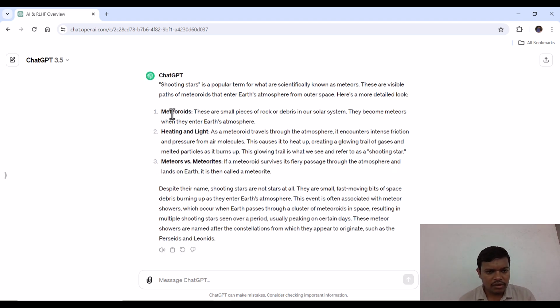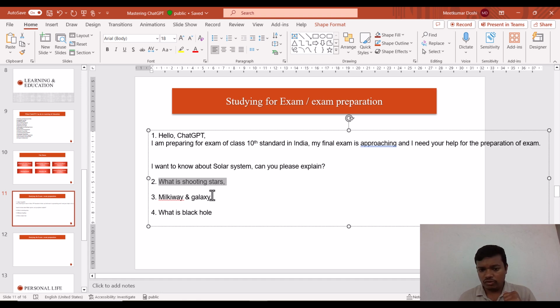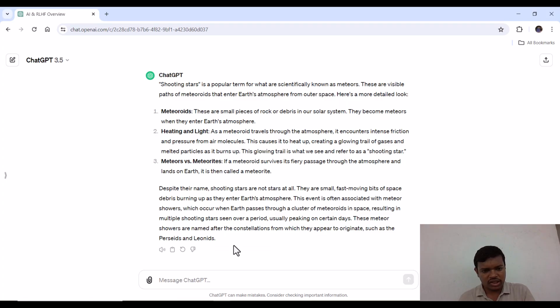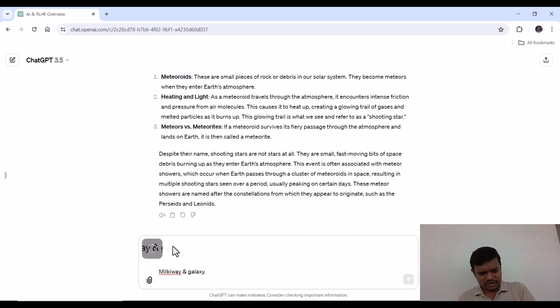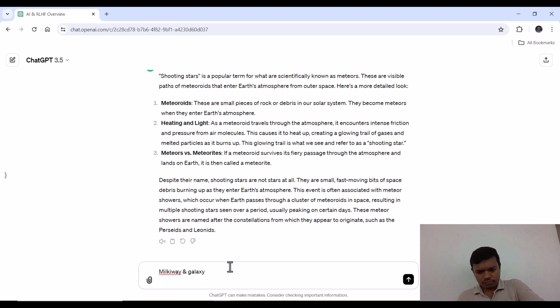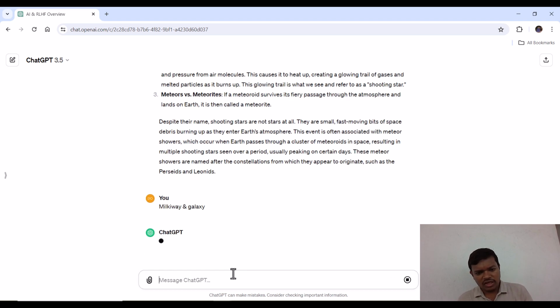So, what are meteoroids? Then heating and light, meteors versus meteorites. So, these are the things it has given. Also, we know that in our science there is a discussion generally going on related to the Milky Way and the galaxy. So let us ask this. Just write down Milky Way and galaxy. Let us wait and see what answer it gives.